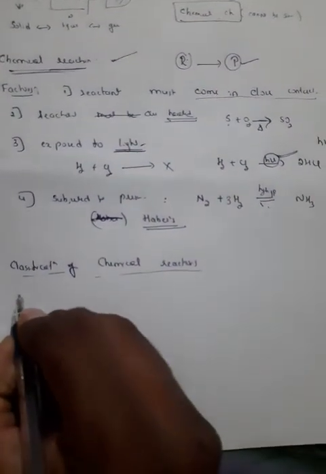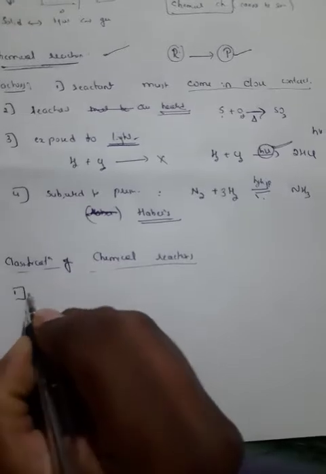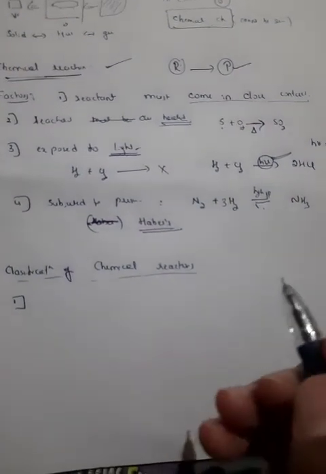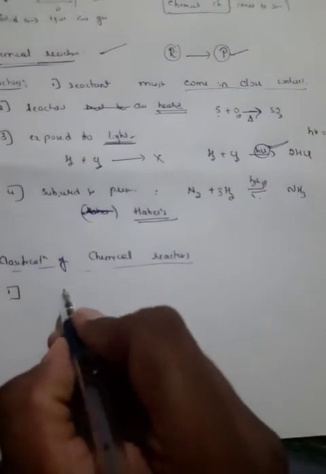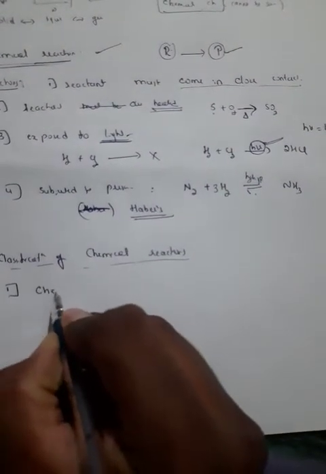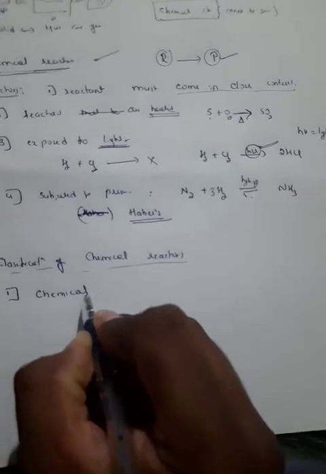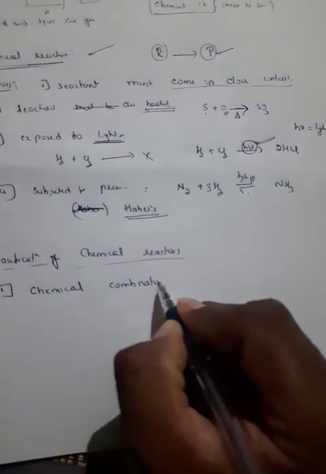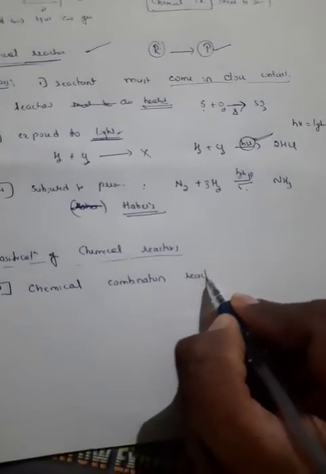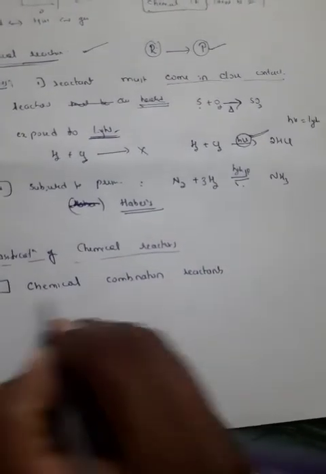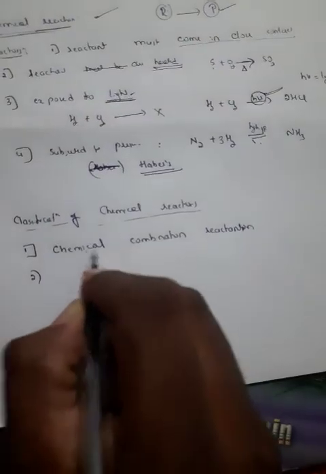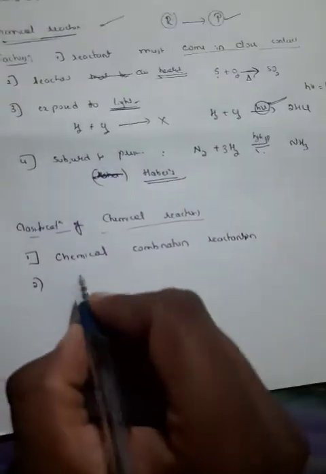First of all, they are classified based on the chemical change that takes place in the reactants. The first is the chemical combination reaction. One by one we'll see afterwards.